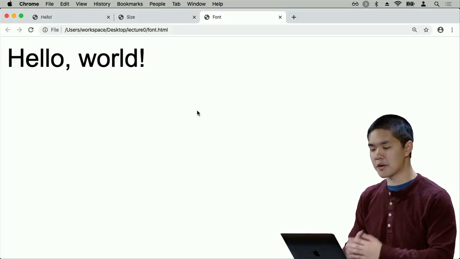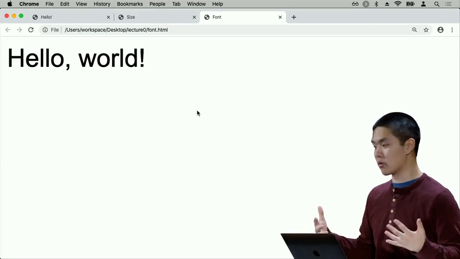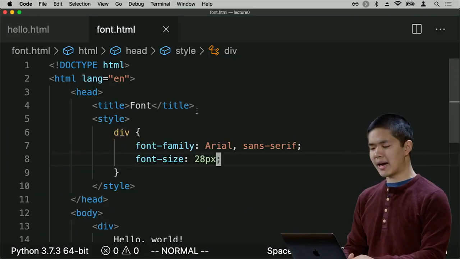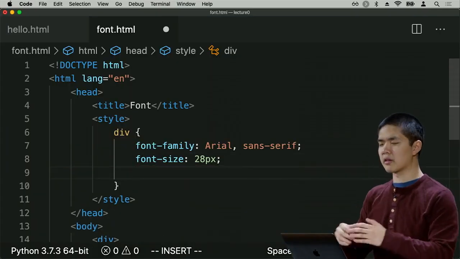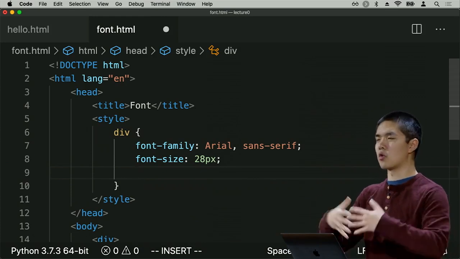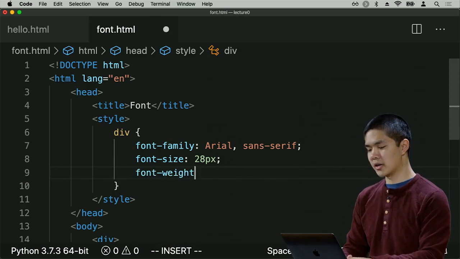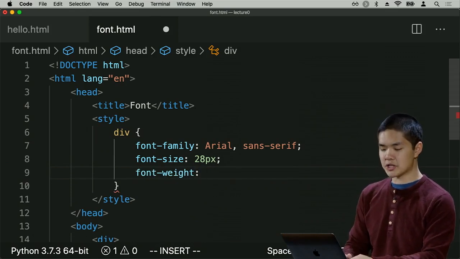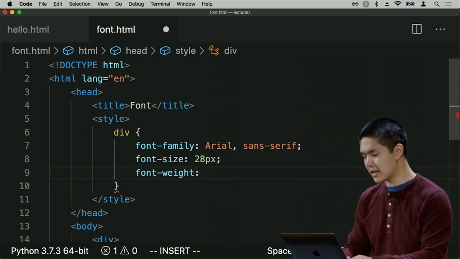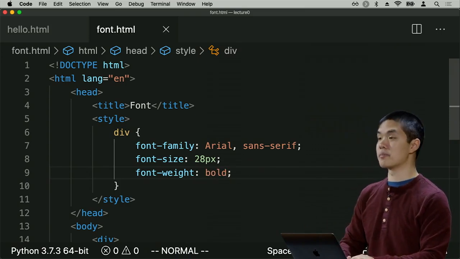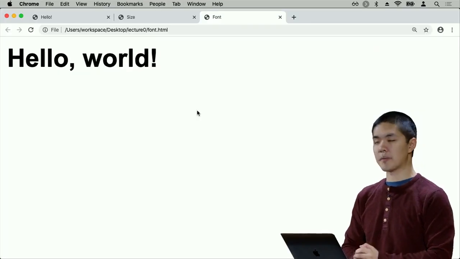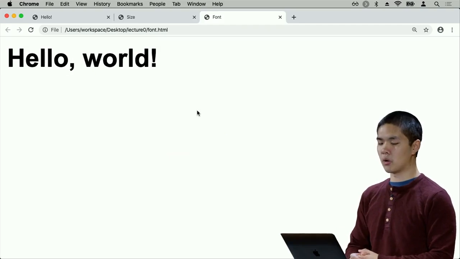Such that now I refresh it, and now this div appears using larger text. And I can also, just as text editors let you specify whether you want it to be normal text or bold text, specify a font weight for this div and say that in addition to being in font Arial and size 28, I would also like the font to be bold, such that now I refresh it, and now the font shows up as bold.